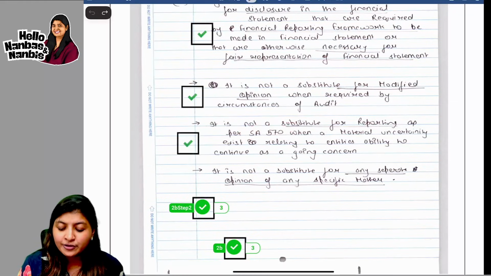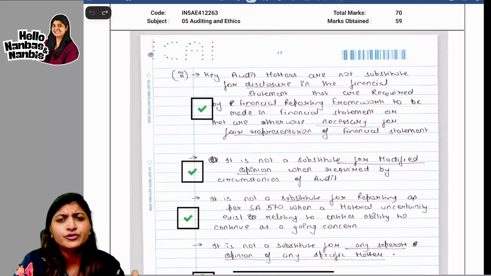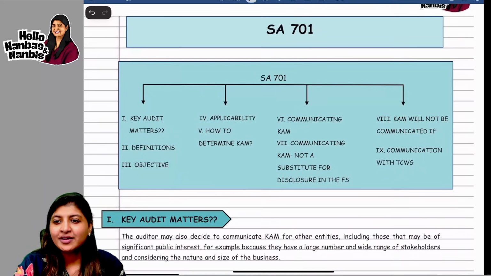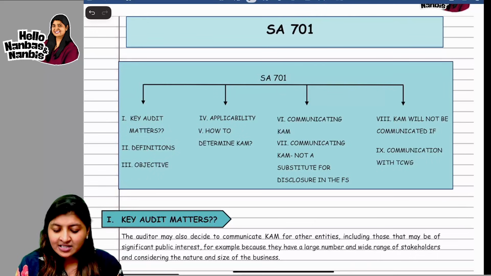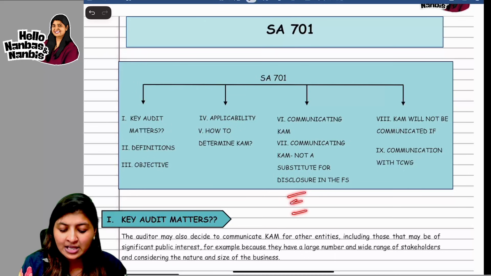It is not a substitute for any separate opinion. Now the same 4 points I will show you in the concept book and I will also show you the keywords for these 4 points. Now just see here. This is what they have asked, not a substitute for disclosure in the financial statements and all the other points.